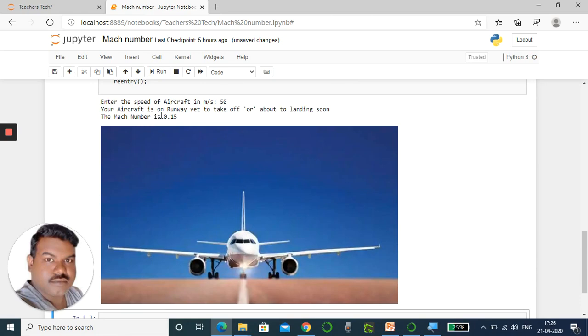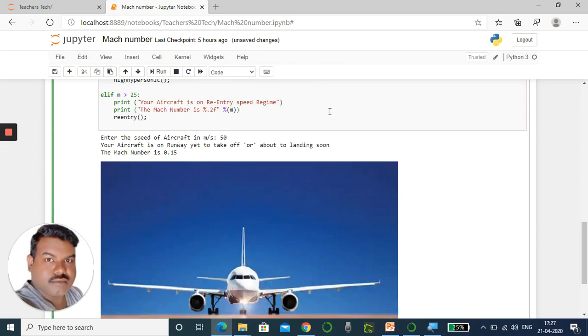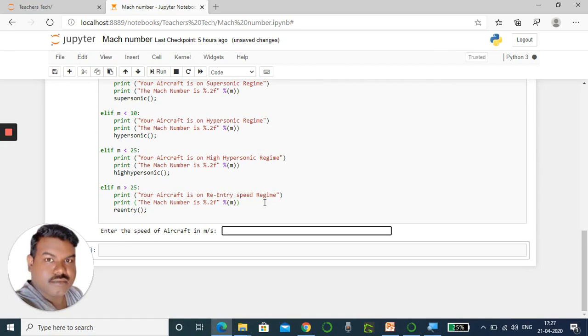Your aircraft is on the runway, yet to take off or about to land. In two conditions, either if your aircraft is on the runway and going for takeoff, at that time you may have this Mach number, or if your aircraft is going to land, at the time of landing you may have this Mach number. Similarly, now I am going to increase the speed. We can increase the speed to 200.